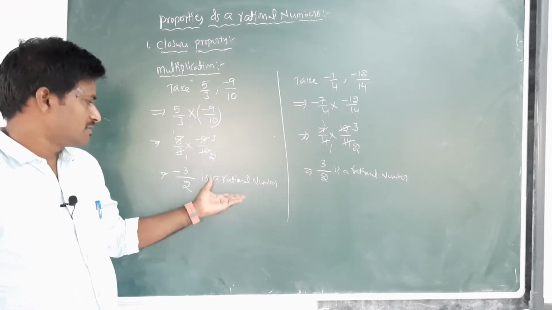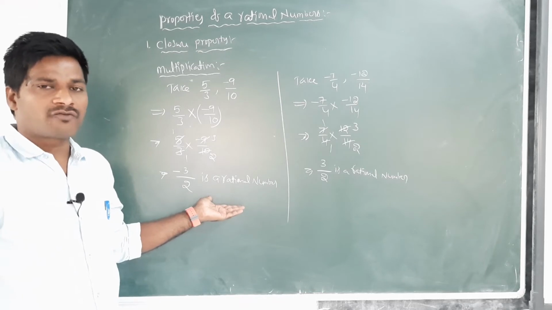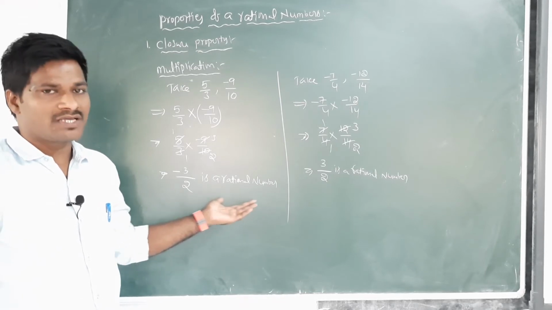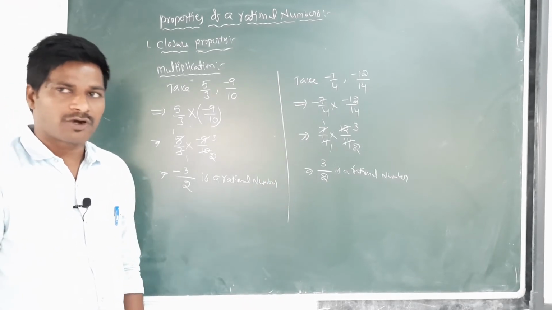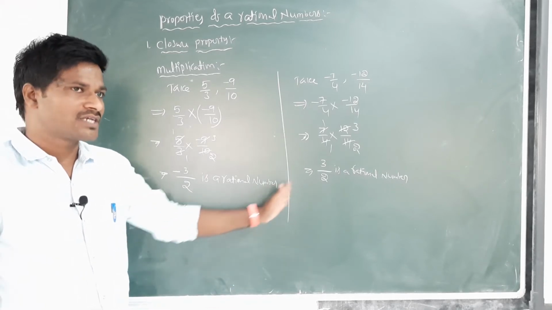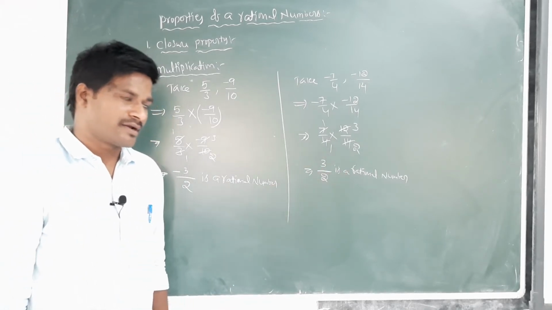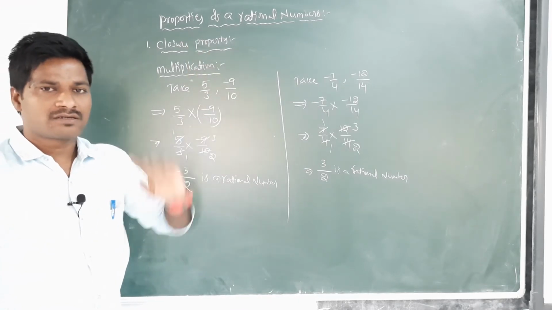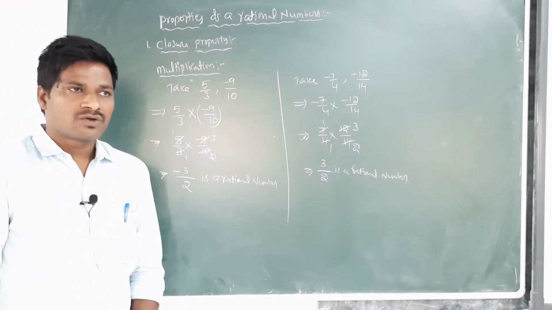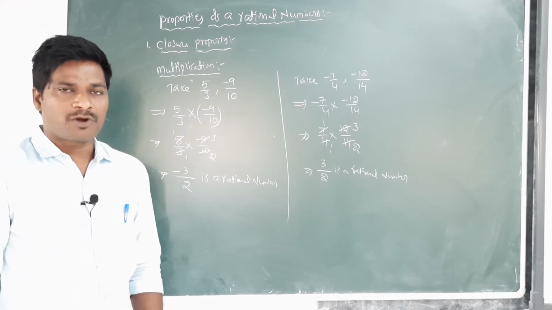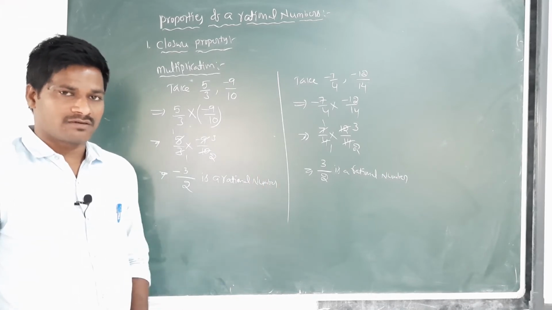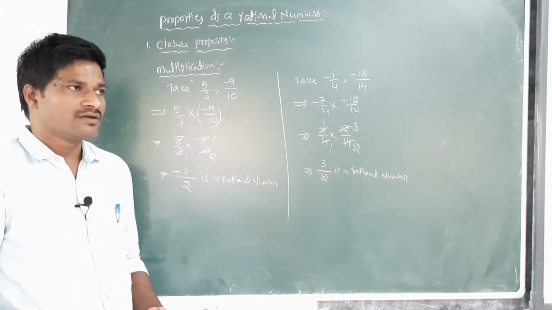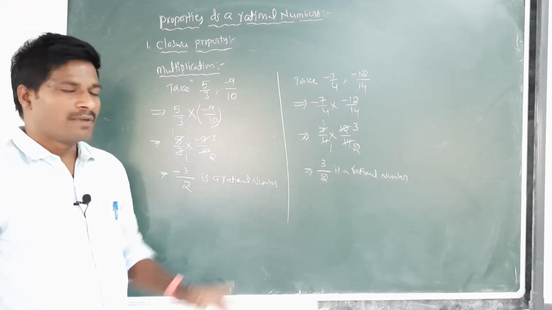We observe that the product of two rational numbers is always a rational number. So rational numbers satisfy the closure property under multiplication.